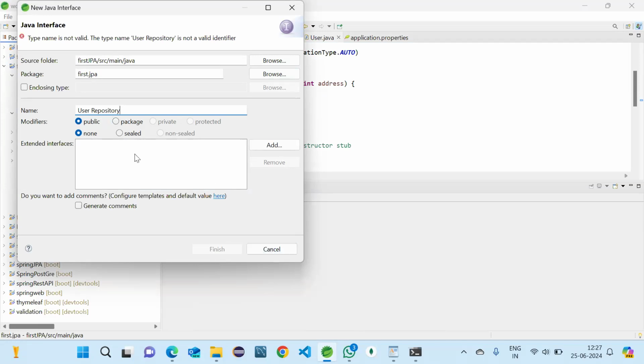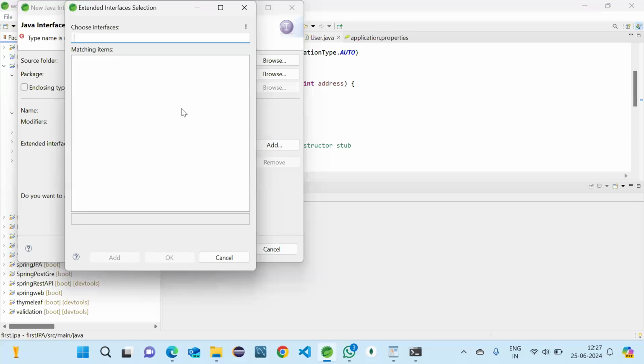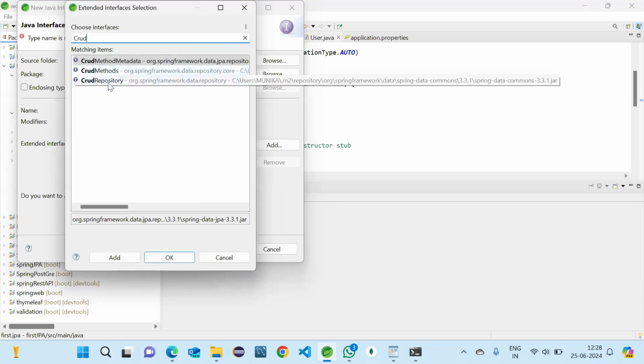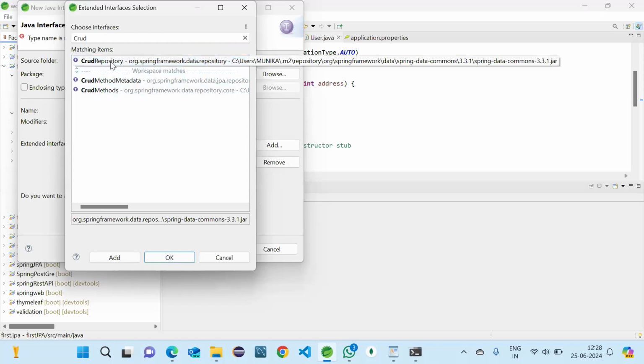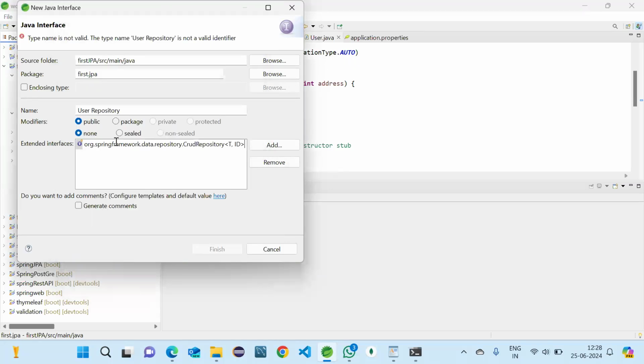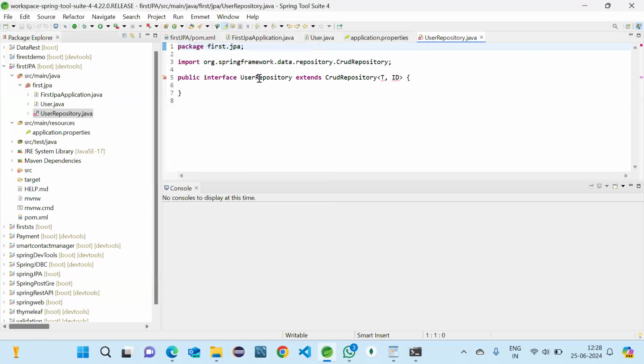For now I'm taking CRUD repository to extend from. You can see this one, CRUD repository. I'm selecting this and OK. There should not be any space in the name. So finish. That's how we can see user repository extends CRUD repository.